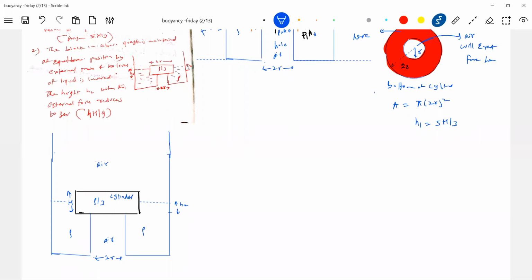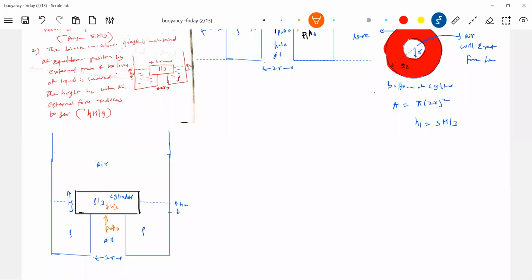Then what's happened once the level falls to a certain value, then the external force is not needed. Again, we'll continue with the basic equations here. What are the weight of the cylinder, the atmospheric pressure force P naught A naught?